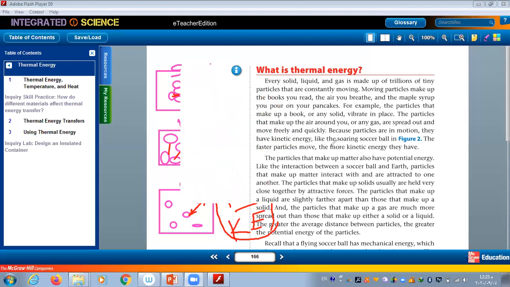Try to think. We said potential energy and kinetic energy for an object give us mechanical energy. What if we add potential energy and kinetic energy for particles? The result will be what energy? It's very easy. Raise your hands. Who knows the answer?